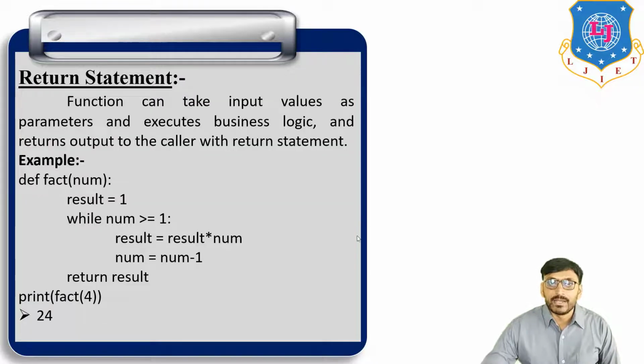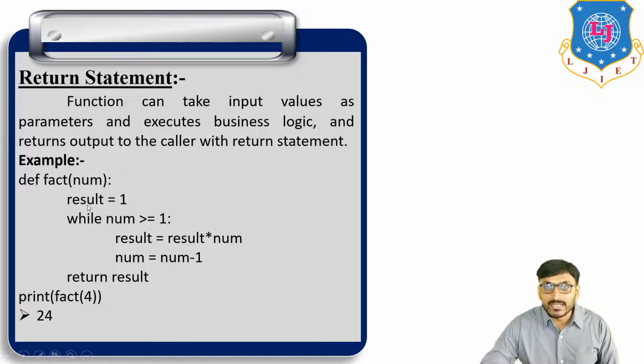Now, the return statement. A function can take an input value as a parameter, execute business logic, and return output to the caller with the return statement. For example, def is a keyword, which is compulsory to represent a function. So def, then the function name factorial, and the parameter number.